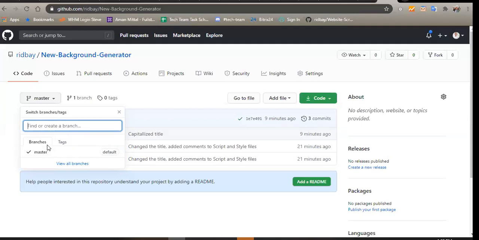So if Ridwan just comes there, maybe I don't have experience, or I just have this feature and I need to add it, and I'm adding it directly on that master branch. So that means if you are using Facebook, anything can just happen. You just see that all your messages are gone, because someone somewhere is writing some things without testing, they're just adding it directly to the live project.